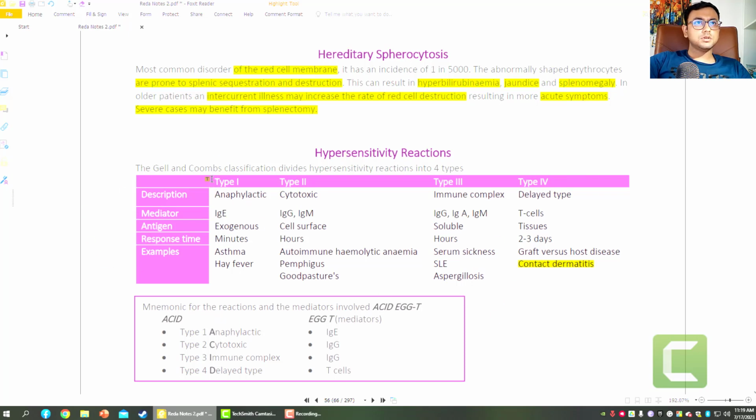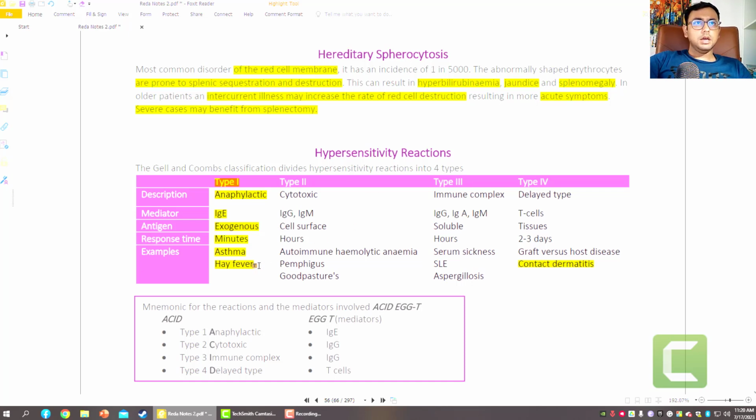The description: type 1 is anaphylactic, so immunoglobulin E is responsible, with exogenous antigenic reactions, and it works within minutes. Asthma and hay fever are the examples.